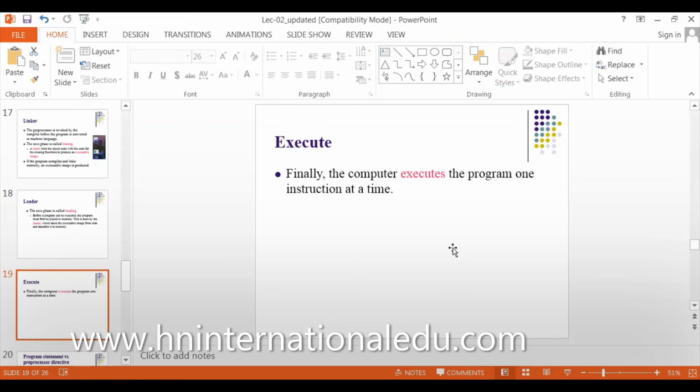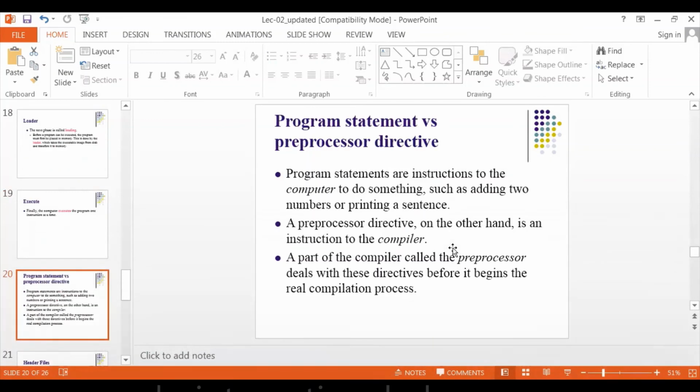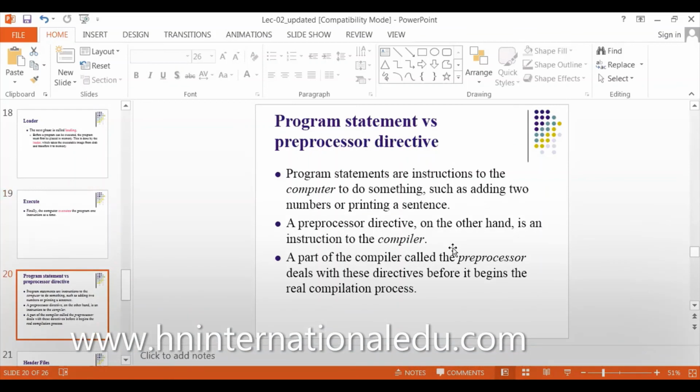Do you have any question? No? Okay, this is just for theory purposes. Most of these things are theory, just for letting you know. They are not important for our programming, but you must know a few things and keep them in your mind.